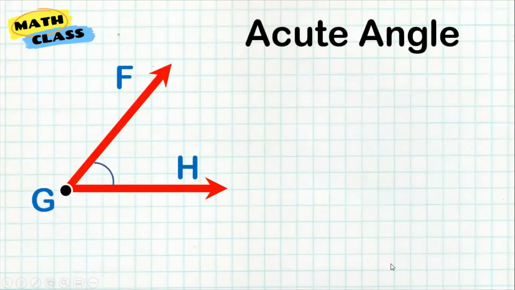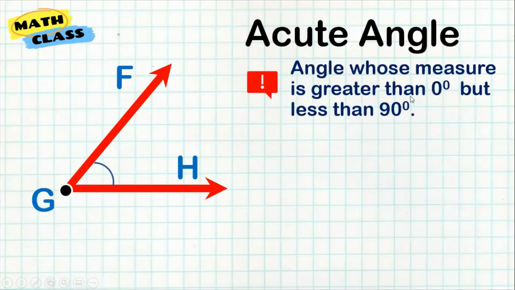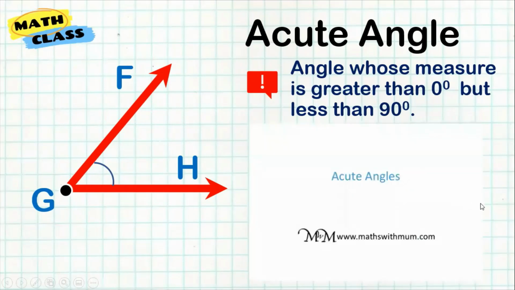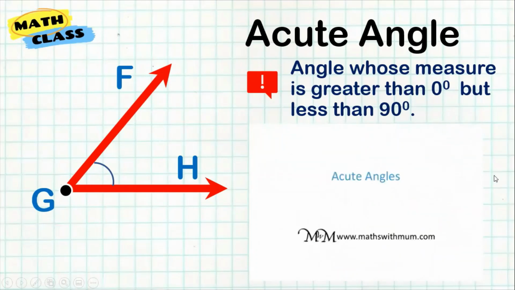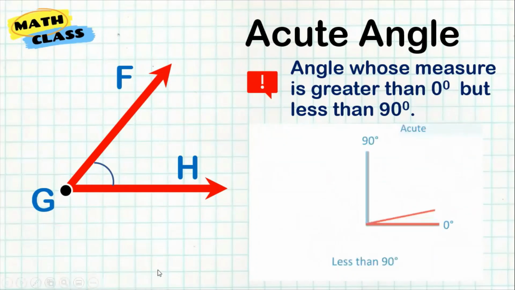Now, aside from a right angle, we have an acute angle. The measurement is greater than 0 degrees, but less than 90 degrees. So in this case, this one is an example of an acute angle. So look at this figure. From that point up to that point, that's what we call an acute angle. So look at the image again.